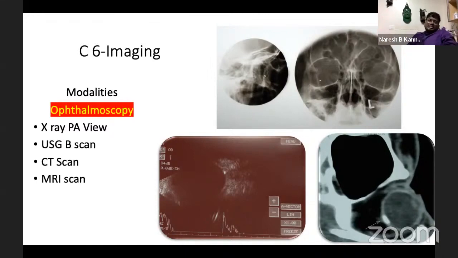Second, ultrasound B-scan can be done if the damage to the globe is not very extensive. The advantage is it gives you a wonderful view of collateral damage, whether there is a vitreous hemorrhage or retinal detachment or all those things. CT scan can be done to exactly localize the foreign body. MRI should never be done in case of a metallic foreign body, because the movement can be as high as 10 millimeter inside the eye, causing a lot of collateral damage while doing the MRI. So first rule out a metallic foreign body before doing MRI. The best things to be detected with MRI are the stick, wooden, and plastic foreign bodies.